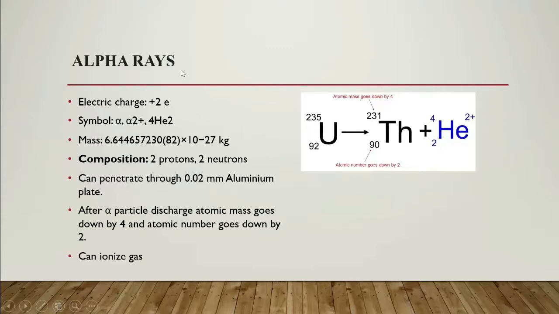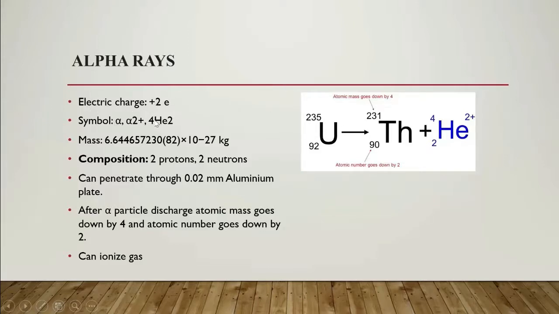Now the properties of alpha rays. Alpha rays are basically alpha particles. Here the atomic mass is 235, and on ejecting one alpha particle, the atomic mass goes down by 4, like 235 minus 4, 231, and the atomic number goes down by 2, meaning 92 minus 2 is 90. This is basically an alpha particle, helium, 2He4, helium 2 plus, positively charged. So the alpha particle has an electrical charge of plus 2.